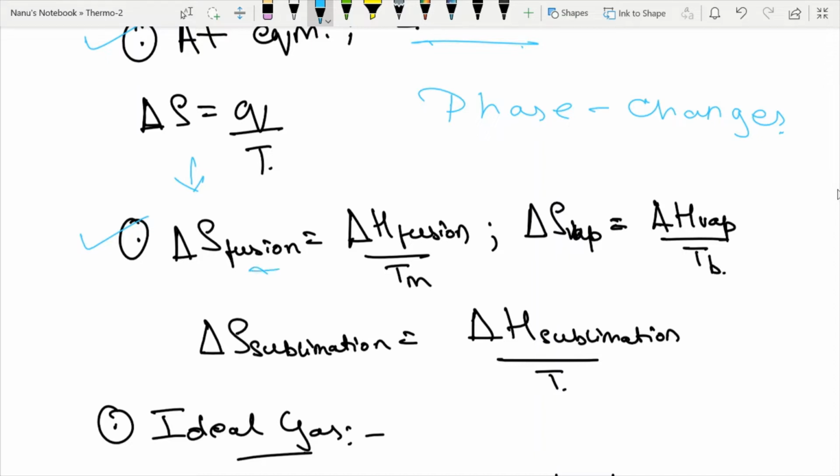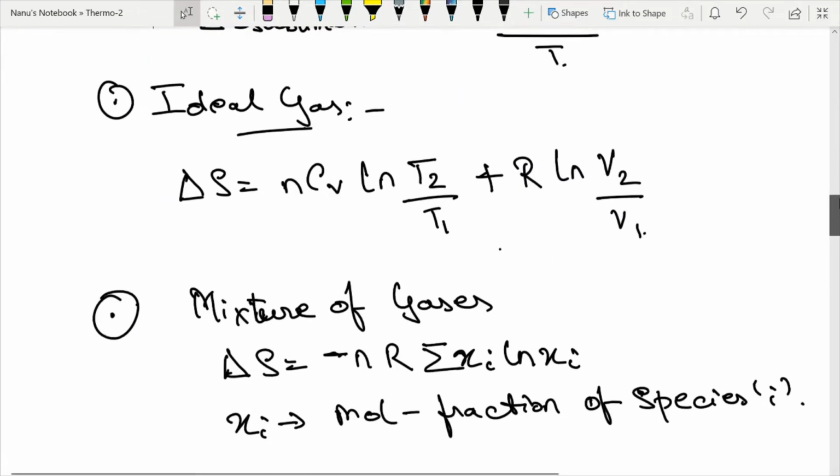So suppose a fusion is happening, so the T over here is the melting point temperature. For a vaporization process, the T over here is the boiling point temperature. Similarly for sublimation and other processes, right? So this is the concept. We will see a numerical from this part in the upcoming part, right?